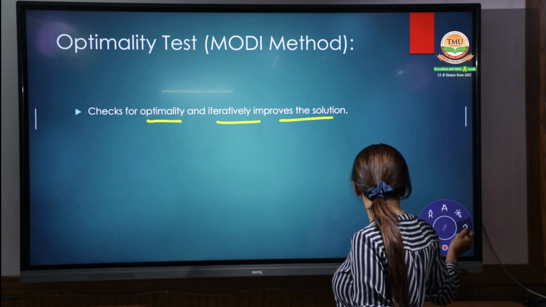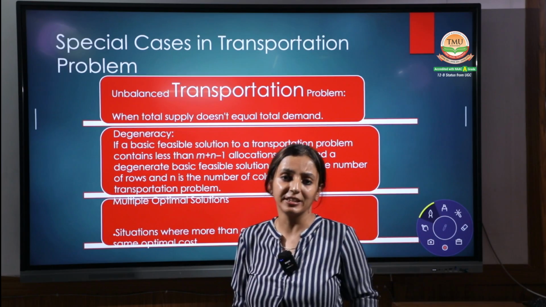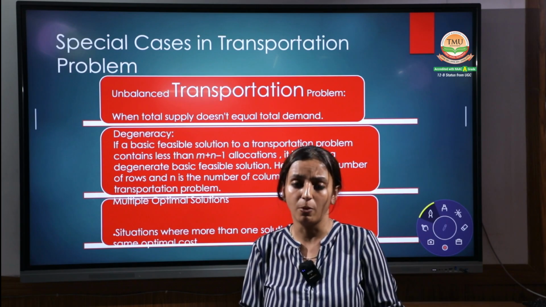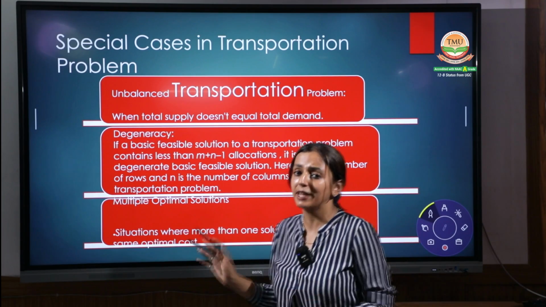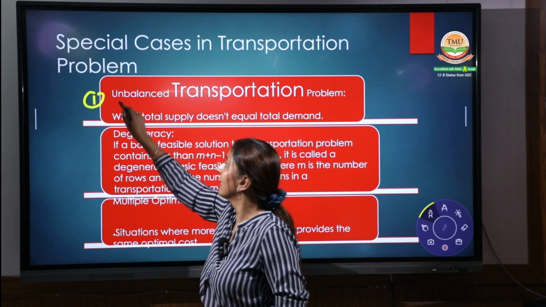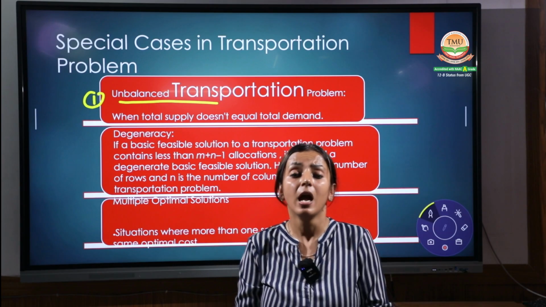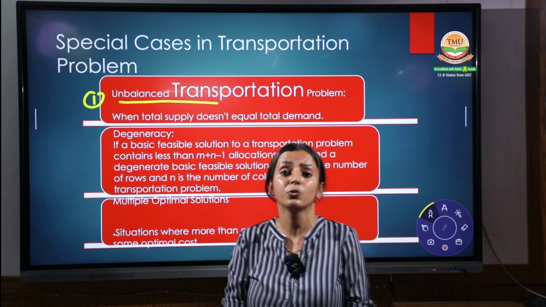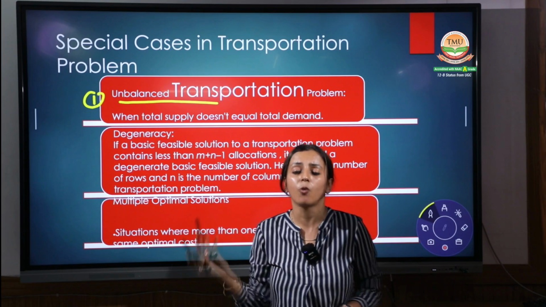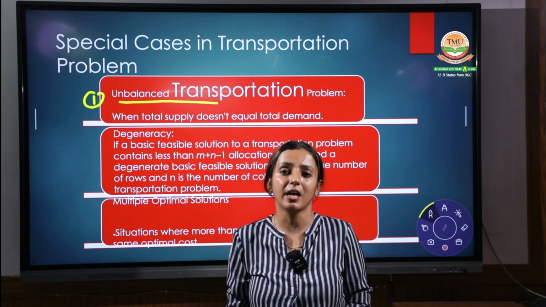Now coming to the next point. There are different special cases in the transportation problem. First one is the unbalanced transportation problem. Unbalanced transportation arises when your capacity and the requirements are not the same, that means your supply and the demand are not the same.